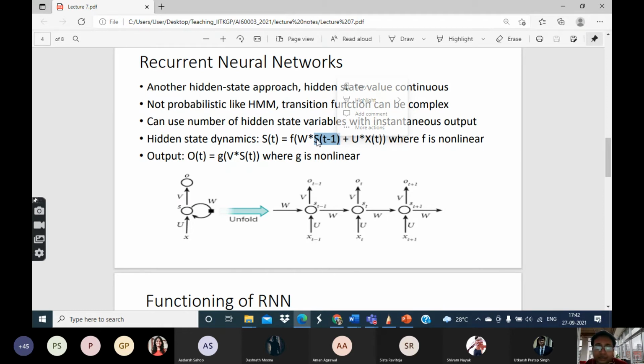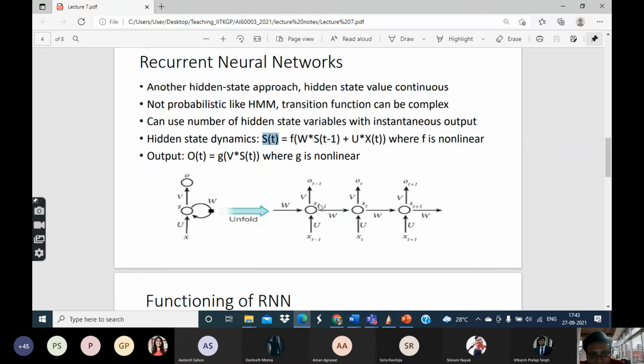Like if this is say 5 cross 1, then W better have 5 columns, otherwise we won't be able to do matrix multiplication, etc. And then finally, once you add these two things up, you will get a matrix. Then you will have to operate that matrix with a function which you called f, some kind of a nonlinear function, using which you will get the state variable for the next state, which is t.